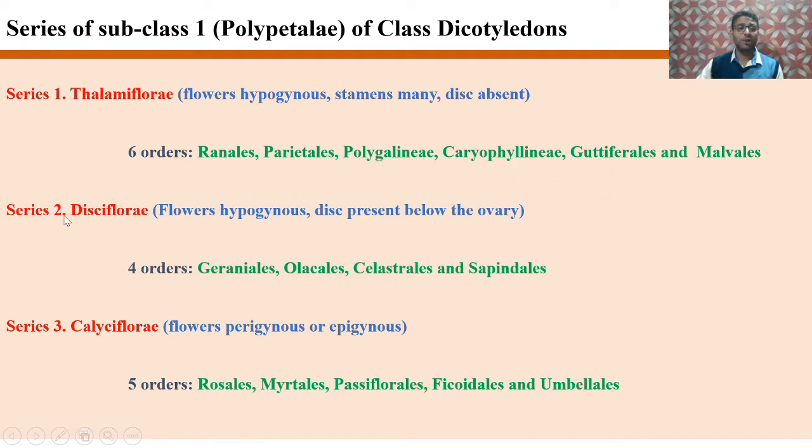The second series of the subclass Polypetalae was that of Disciflorae, where the flowers were hypogynous and a main disc was present below the ovary. It was further classified into four orders, namely Geraniales, Olacales, Celastrales, and Sapindales. And the third and last series of the subclass Polypetalae was Calyciflorae, where the flowers were perigynous or epigynous, and it was further classified into five orders, namely Rosales, Myrtales, Passiflorales, Ficoidales, and Umbellales.